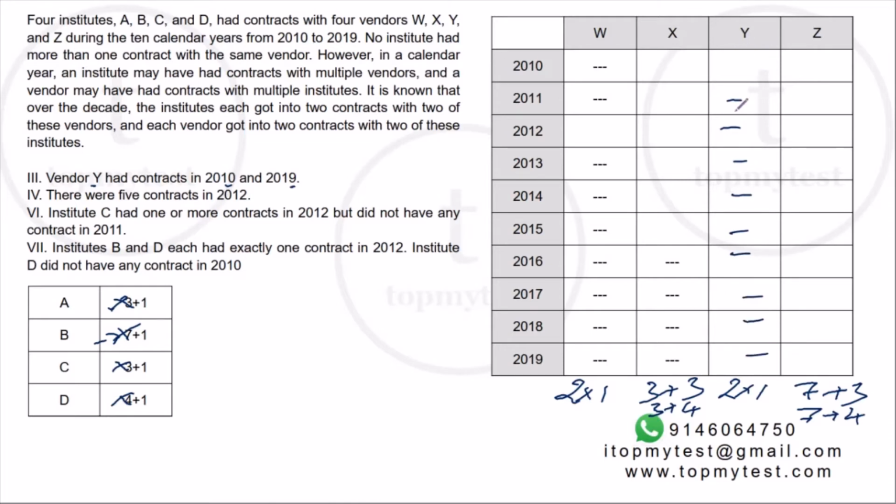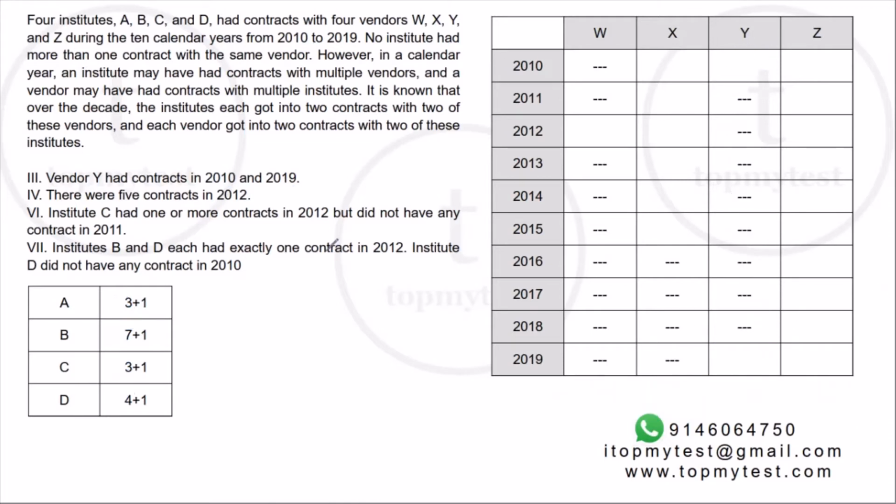All the others for Y will be blanks. Now let's try to fit in the contracts. Okay, now let's start with 2012. In 2012, you have to have 5 contracts, right? Out of which 2 will come to W, right?